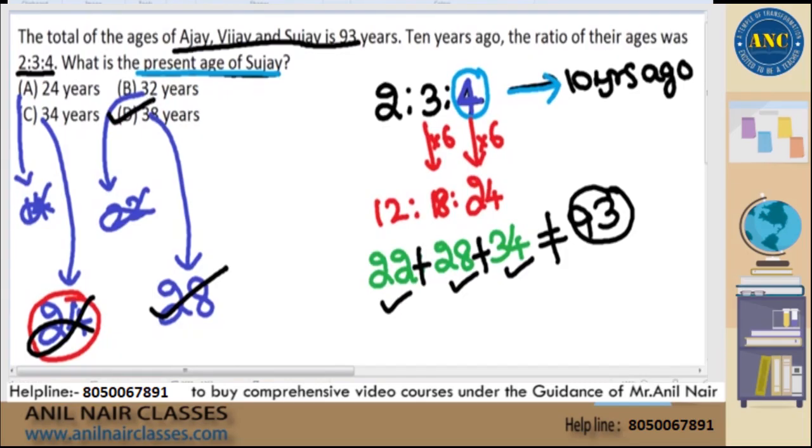Or if you do not want to work with even numbers and odd numbers, work with the unit digit. 2 plus 8 is 10. 10 plus 4 is 14. The unit digit in this sum is 4. But the unit digit in the question is given as 3. 4 and 3 are not matching as unit digits.